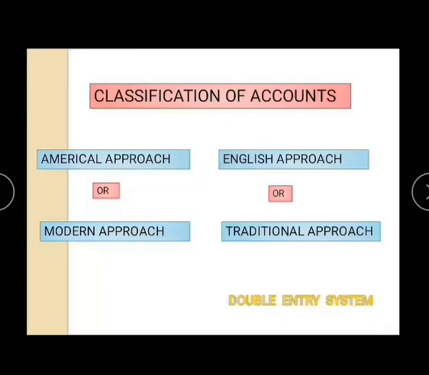Hello guys, today we will do classification of accounts. In order to decide when to write on the debit side of an account and when to write on the credit side of an account, there are two approaches. First one is American approach or modern approach. And second one is English approach or traditional approach. Traditional approach is also known as double entry system.